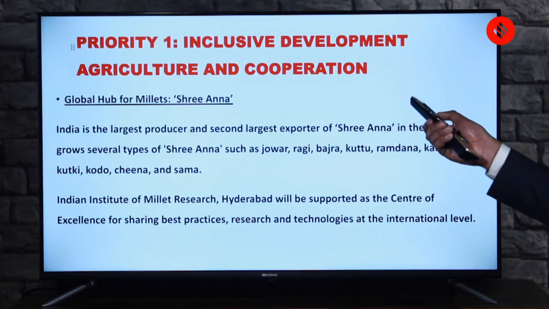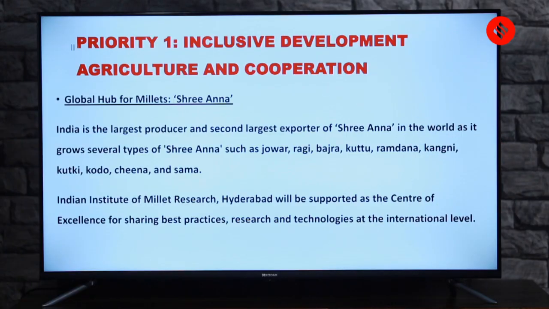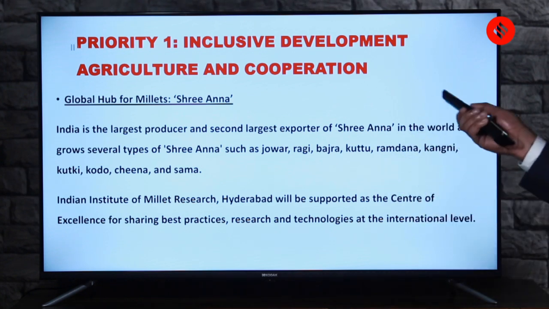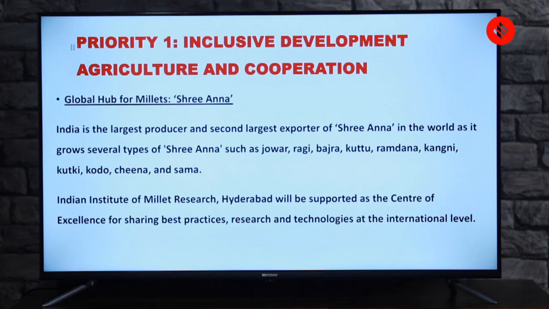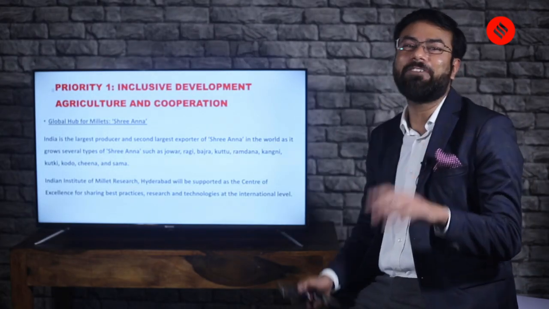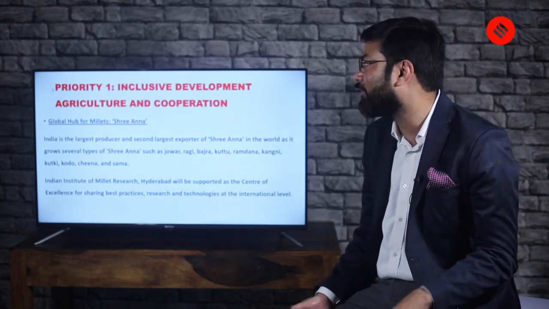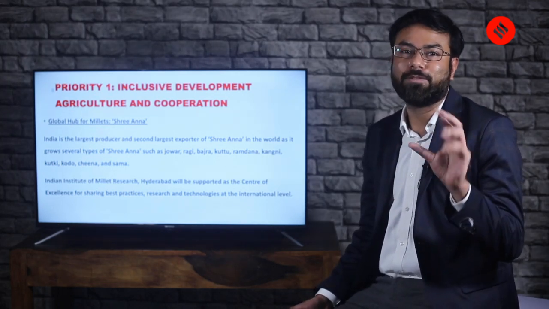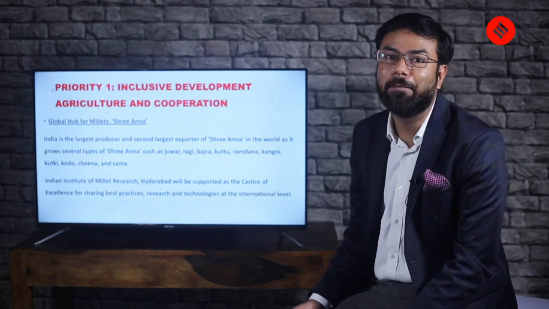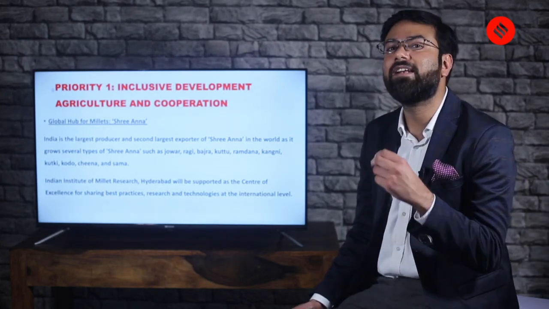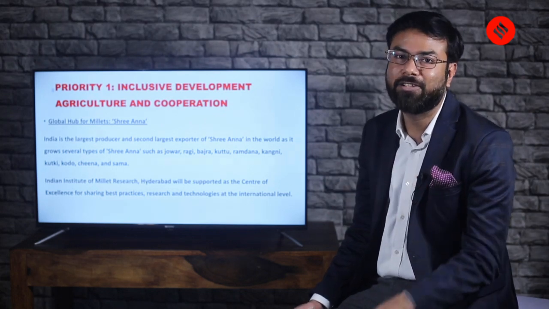So, second largest exporter of Shri Anna in the world, and there are several types of Shri Anna or millets, which the honorable finance minister did mention in her speech, which were jowar, ragi, bajra, kattu, ramdana, and so on and so forth. So you should have a brief idea. Sometimes in prelims they play with the words and say, for example, what is kodu? Okay, so they'll ask, what is it? And then you should know that it is a millet, not a tribe.